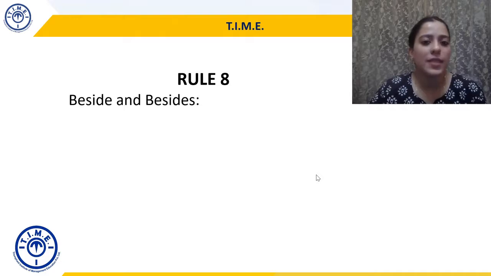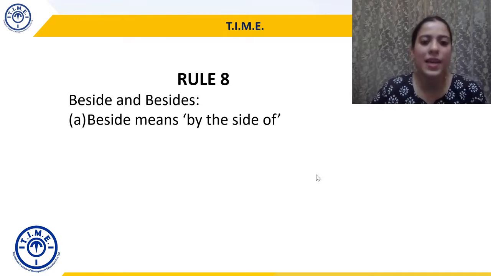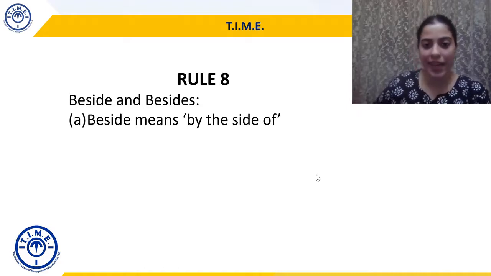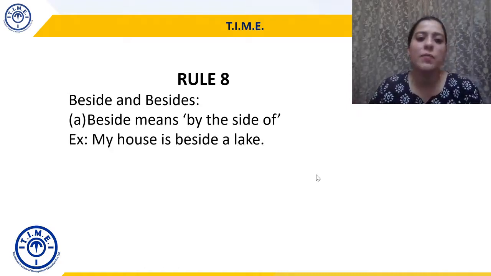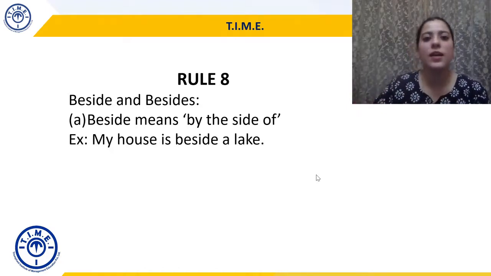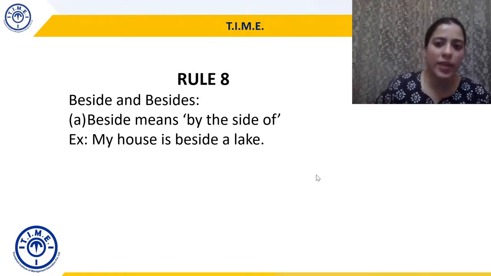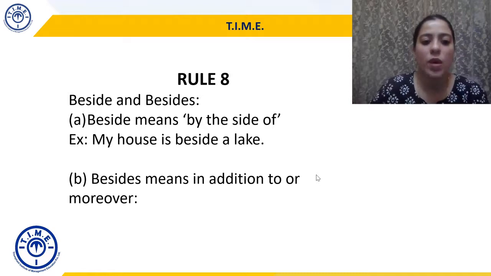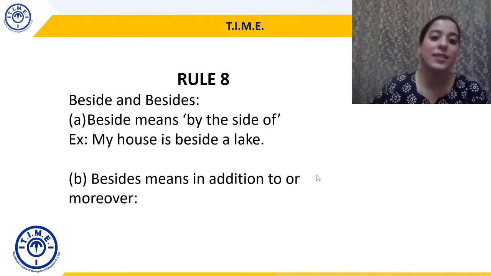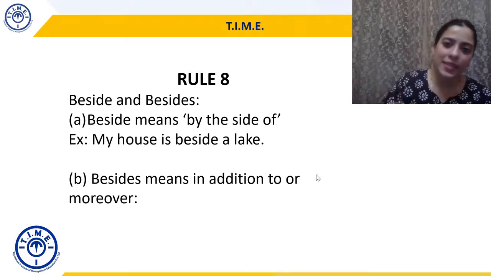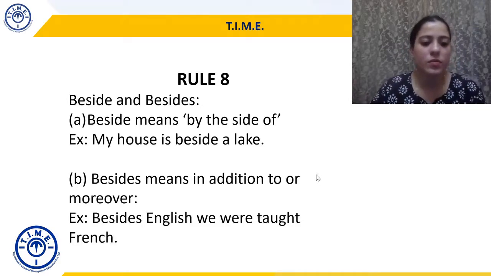Okay. Rule 8, beside and besides. So beside means by the side of, next to, adjacent to, side में. Okay. So if I say my house is beside a lake, मेरा घर lake के side में है. It is next to, adjacent to, bordering a lake. But when I say besides, it means in addition to or moreover. So if I add an S, the meaning changes.